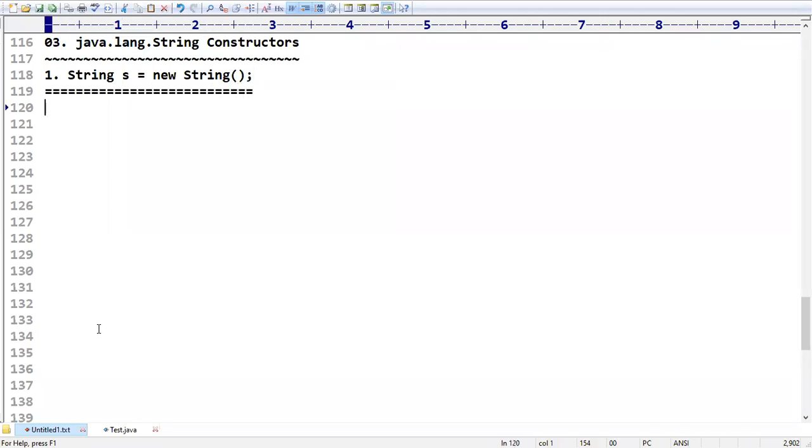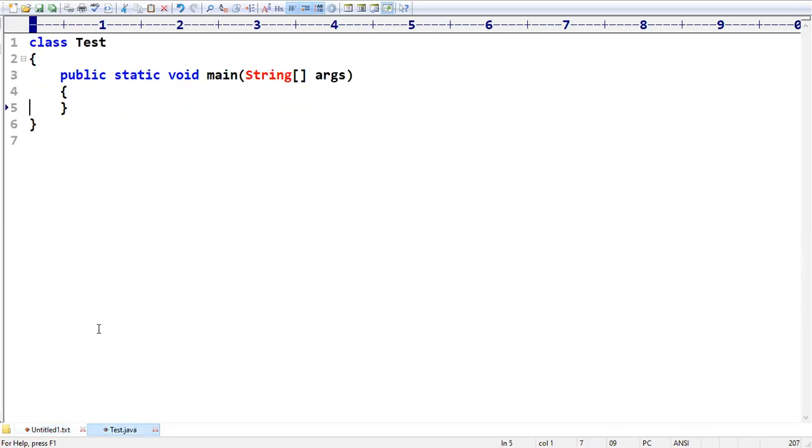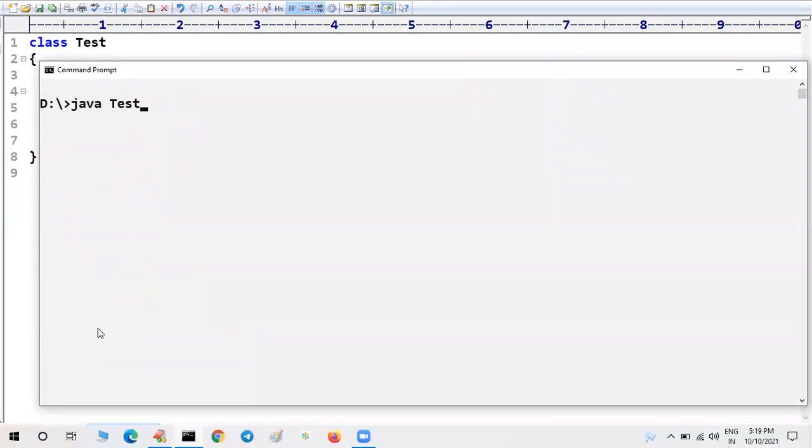Sir, what is the purpose of this one? It is going to create an empty string object, without any content. That's all. Let me show that particular class for you people. String s is equal to new String. You can see, is there any content or not? Of course, we don't have any content. It is going to return empty values. Yes, empty content is there.